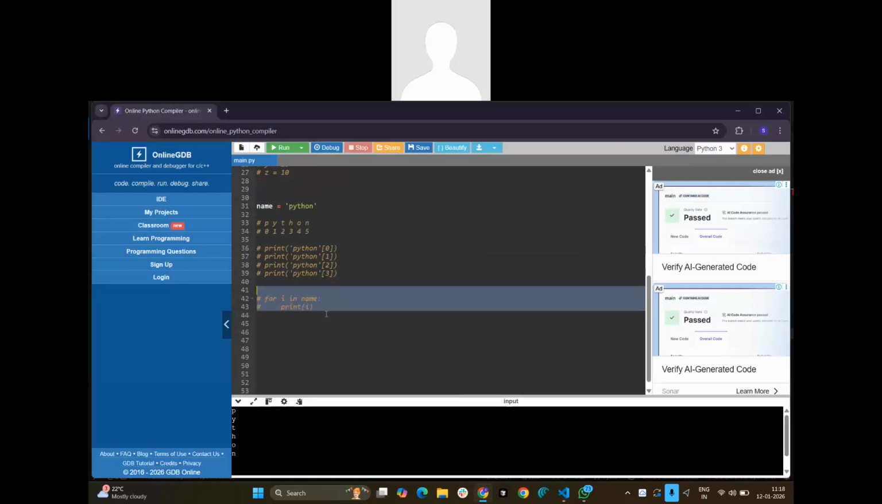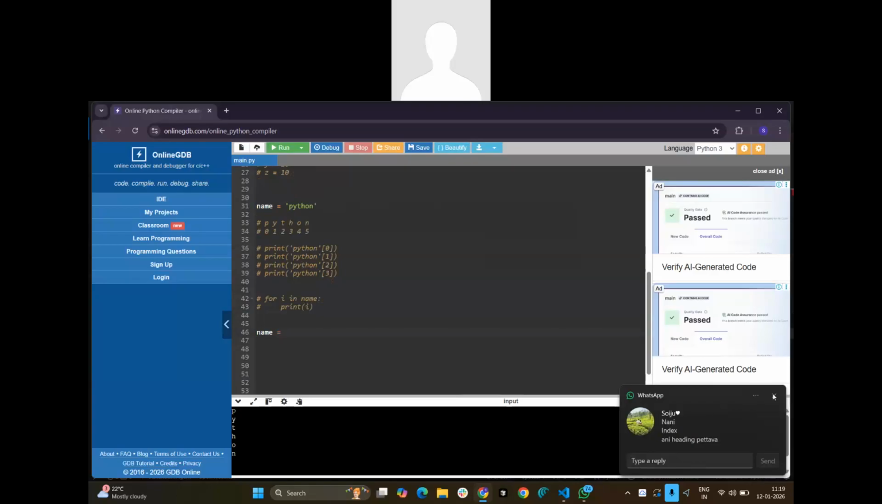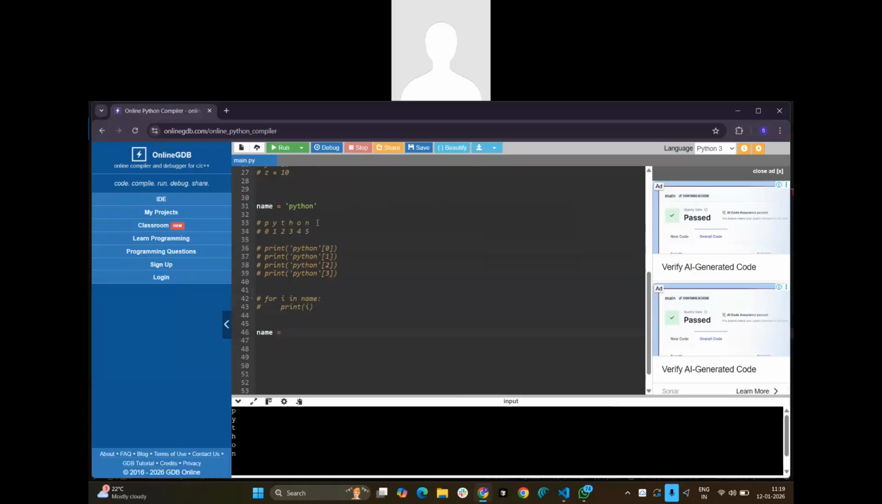Got it. So if I want to count the characters, how can I count the characters? For example, name equal to something, what can I take? Here I can mention an index. Even though whatever notes I'm giving, I will use ChatGPT or something like that, so that I can give them in a better way instead of giving like this.